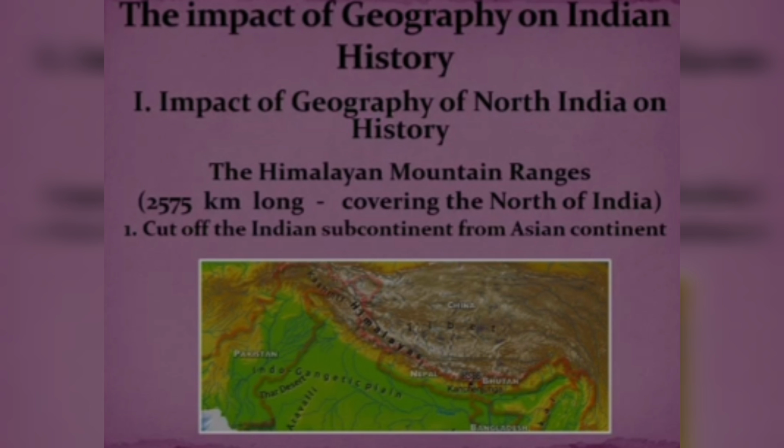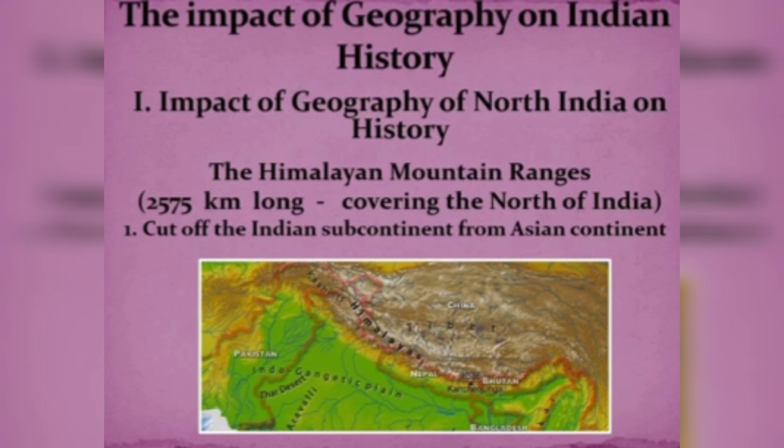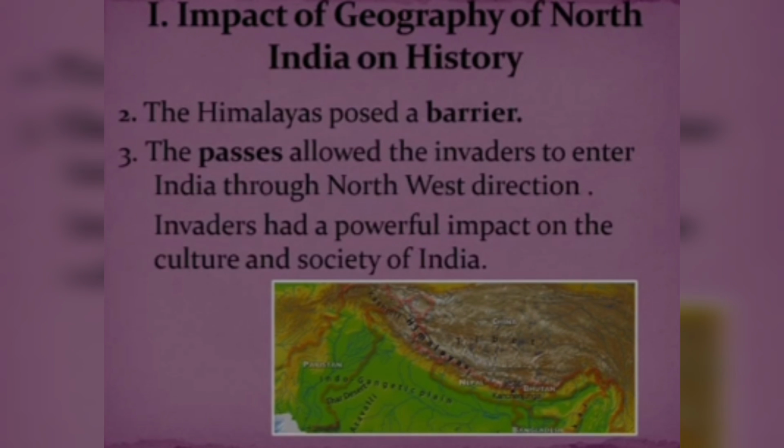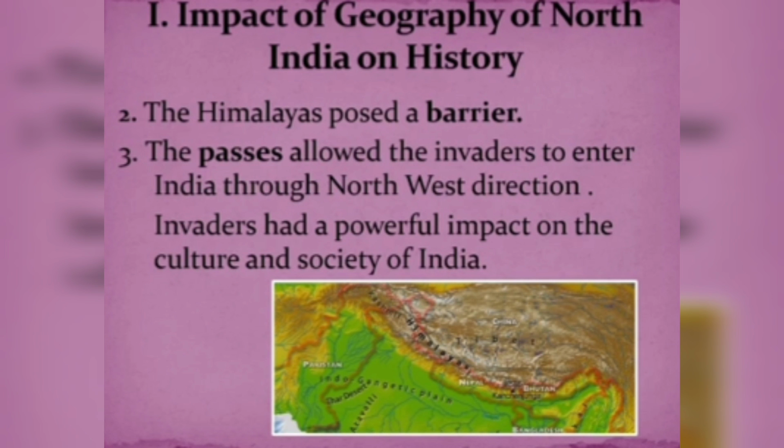These ranges cut off the Indian subcontinent from the rest of Asia. The great Himalayas in the north always acted as a barrier, a wall, against foreign invaders.